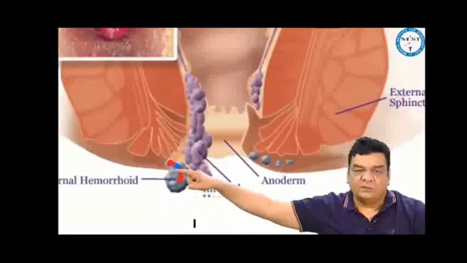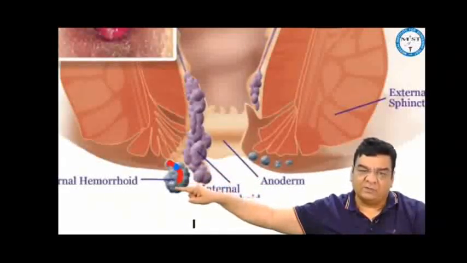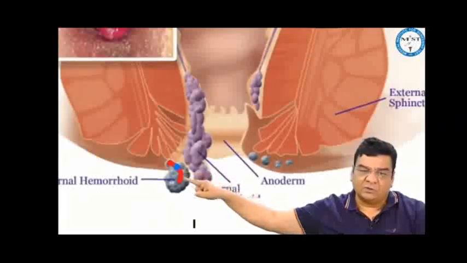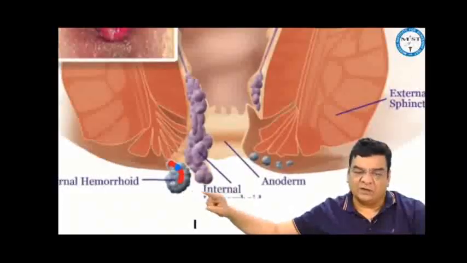One term, thrombosed external hemorrhoid. If there is external hemorrhoid which is painful, and if suppose the feeding artery develops a thrombus, no supply to this mass, ischemia, severe pain here. But the best part is, since the feeding artery has got a thrombus, no supply, this will fall off automatically in 5 days. This is called a 5 days self-limiting painful disease, thrombosed external hemorrhoid.